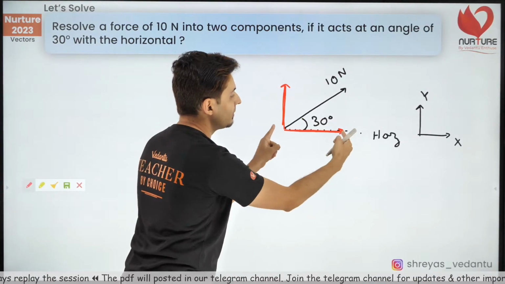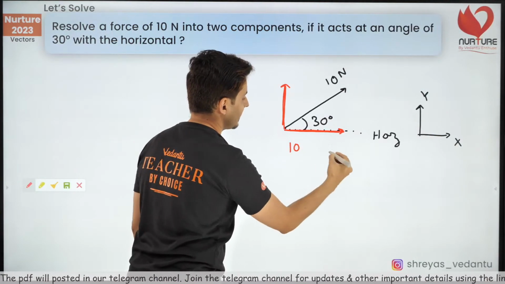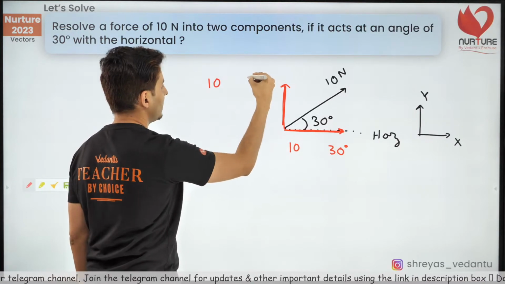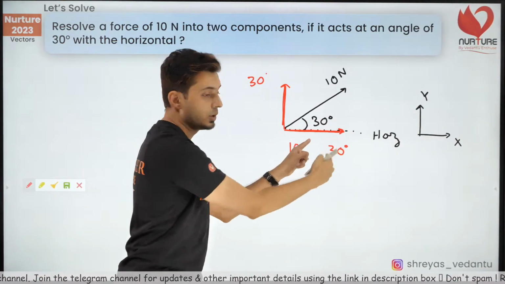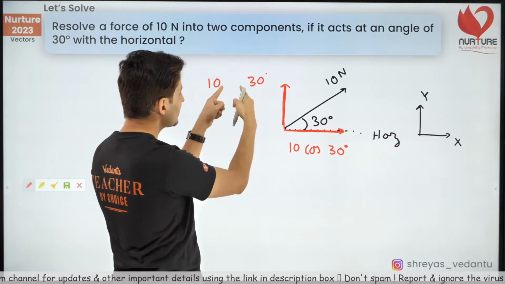Quickly tell me, is this horizontal one going to be cos or sine? Let me know in the chat box. Come on, think about it. Yes, it's going to be cos. It's closer. Correct.